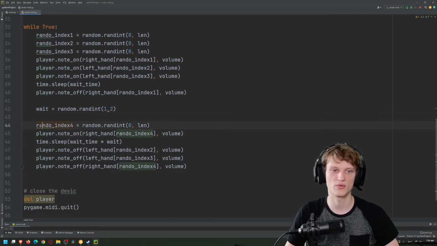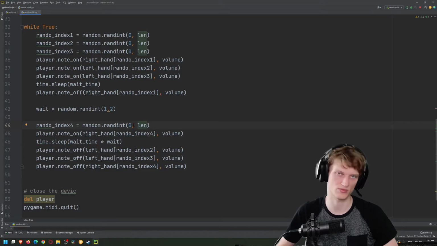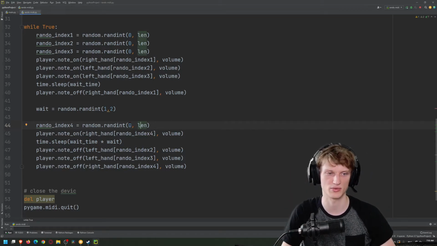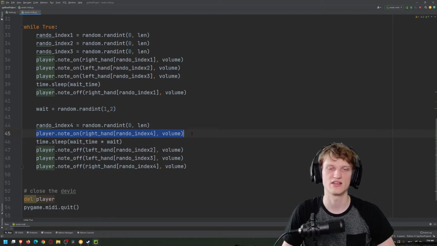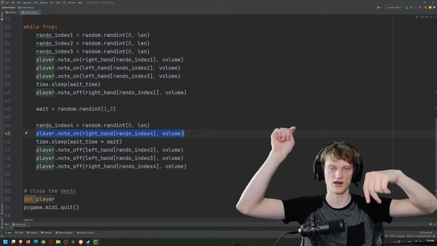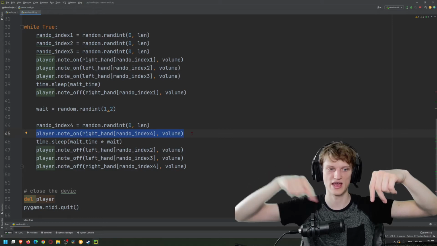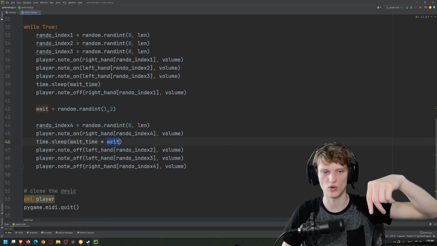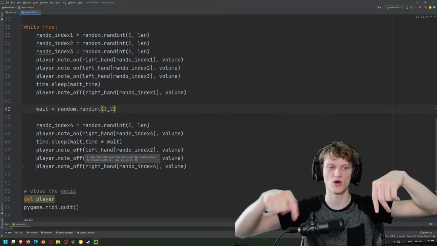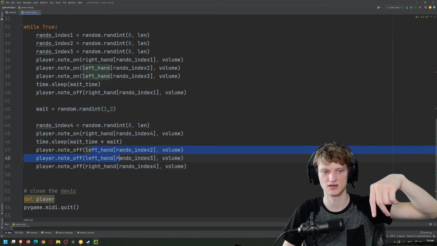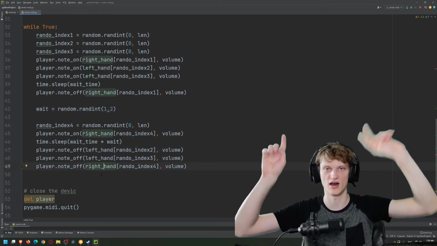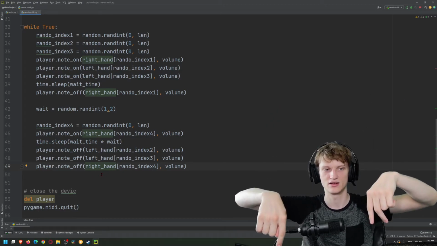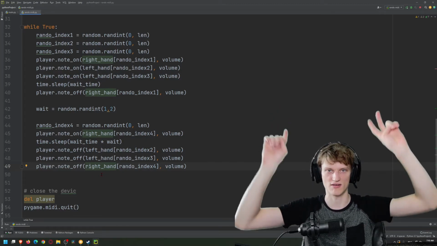So we need to pick out our next right note. So I've got another random index, so another random note on the right hand, and then we note on that one. So it's right on, right off, right on again, and then wait, and then you see I have wait time times wait, so that's this. I'll explain what that means in a second. But then all of it is going to be left, both the left notes off and the right off. So right on, right off, right on, all off. That's basically what it's doing.